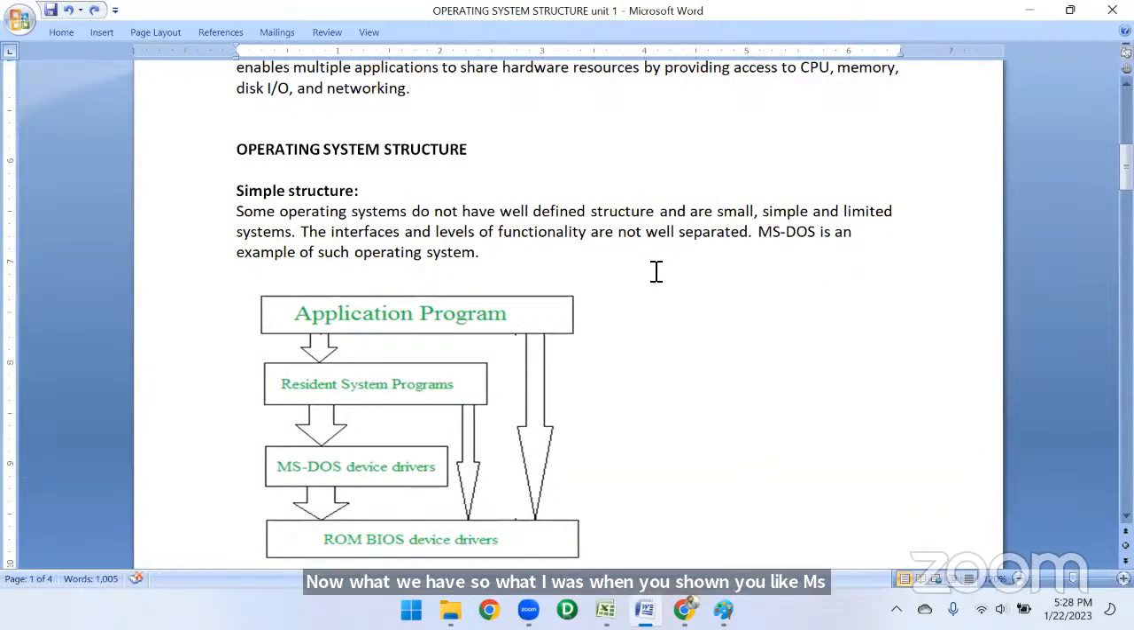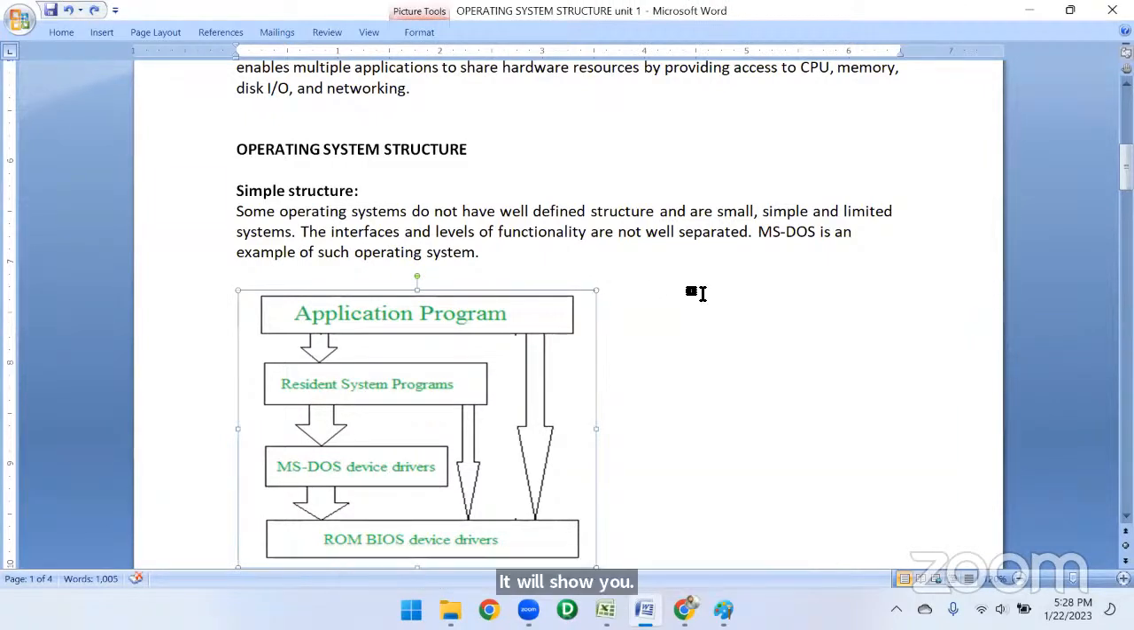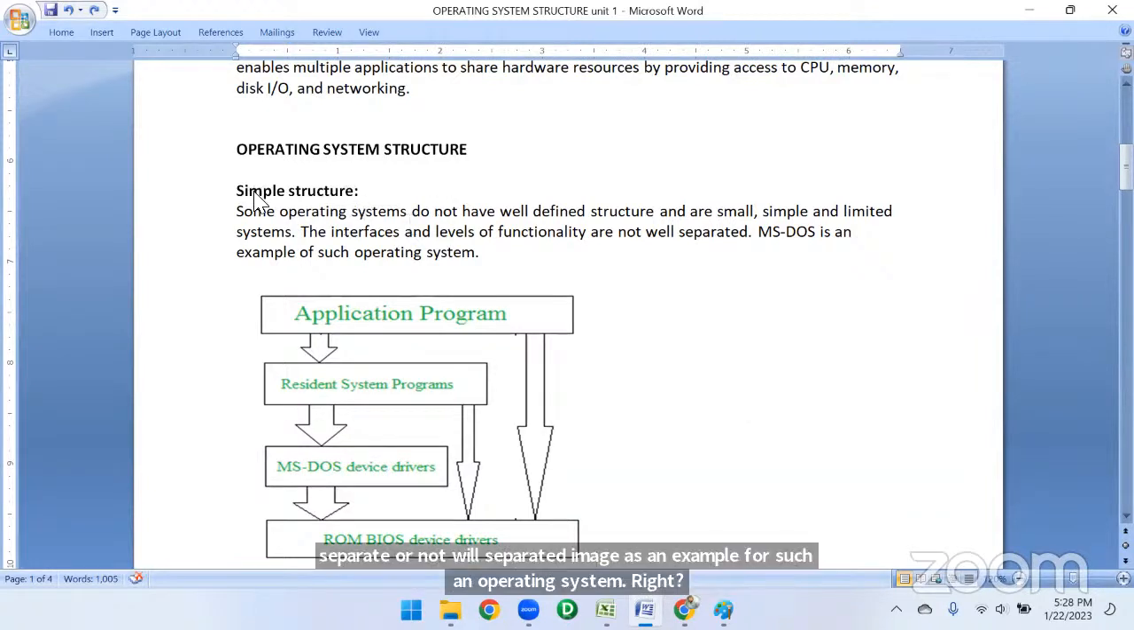So here it is simple to use, but only for some operating systems that do not have a well defined structure and are small, simple and limited systems. Okay, the interface and levels of functionality are not well separated. MS-DOS is an example for such an operating system, right? So ఇక్కడ ఏంటంటే ఇంటర్ఫేసెస్ అండ్ గ్రాఫికల్ కంటెంట్ అలాంటి సింపుల్ స్ట్రక్చర్ లో ప్రొవైడ్ చేయవు.